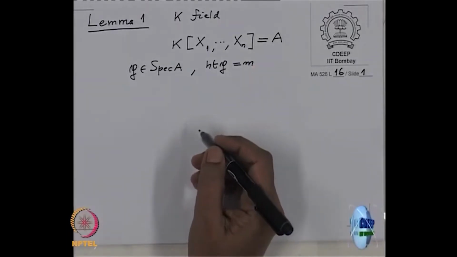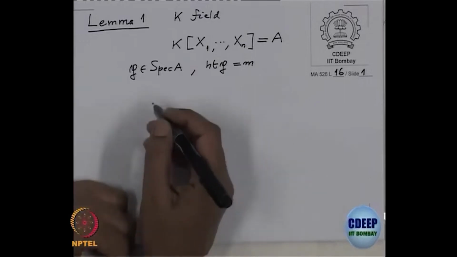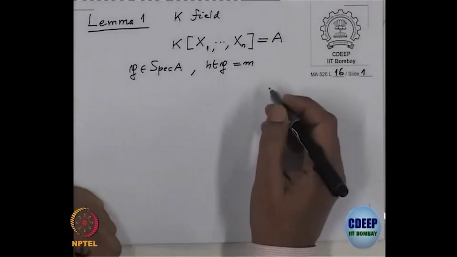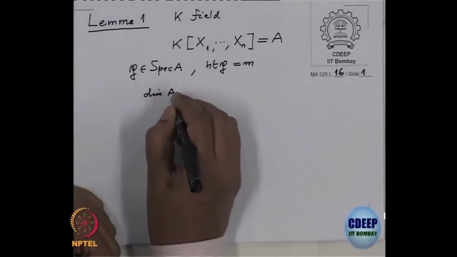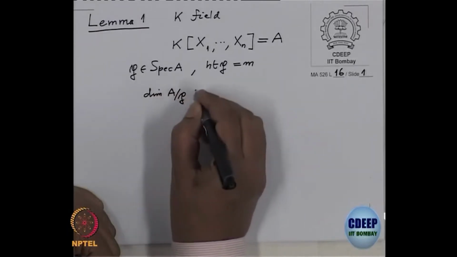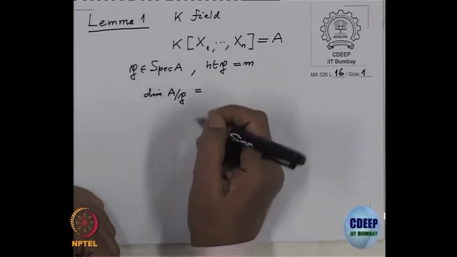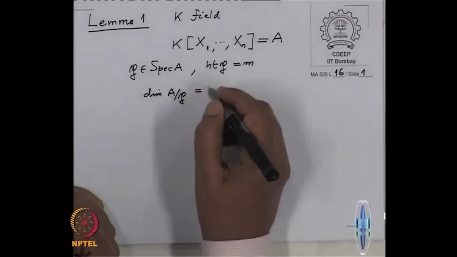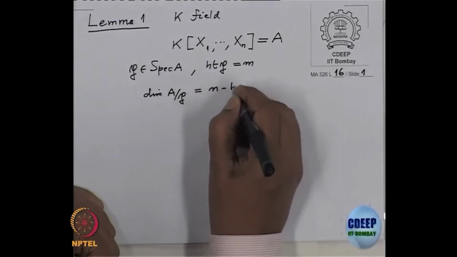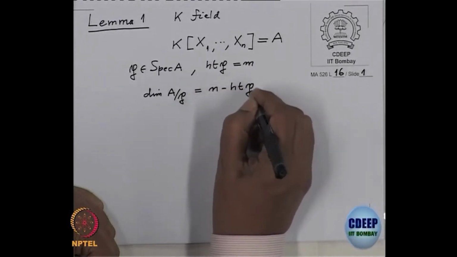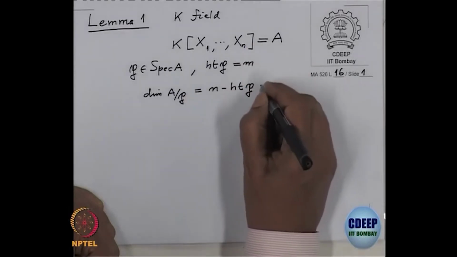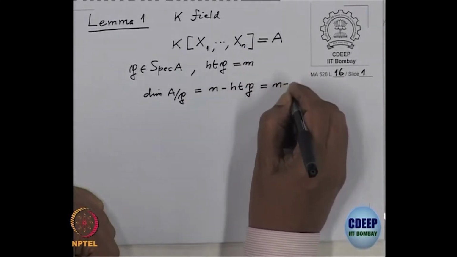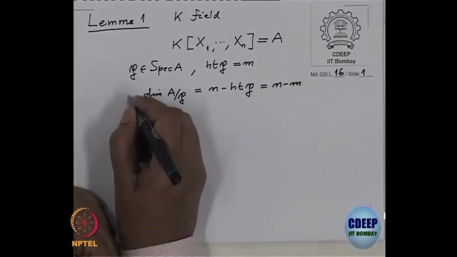Therefore, by our dimension arguments, we know that the dimension of A/P is equal to n minus height of P, because height plus dimension equals the dimension of the ring. So this is n minus m, and let us put this number as k.